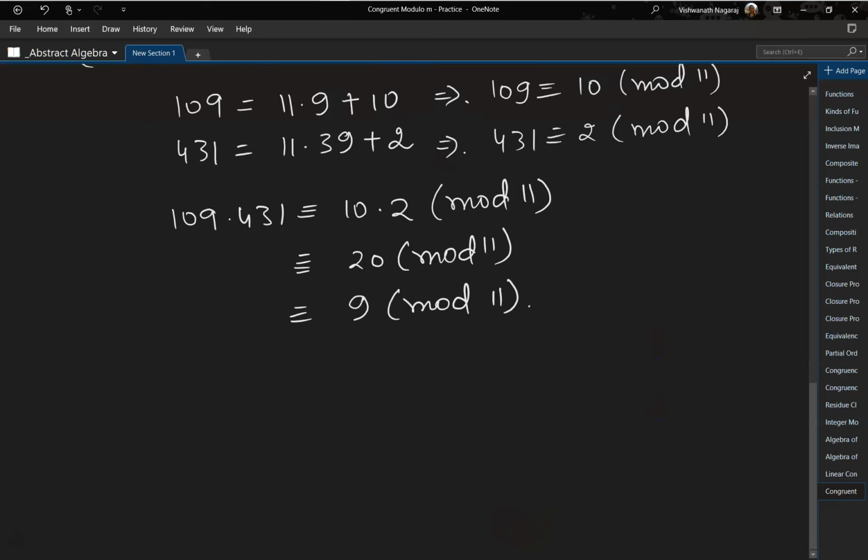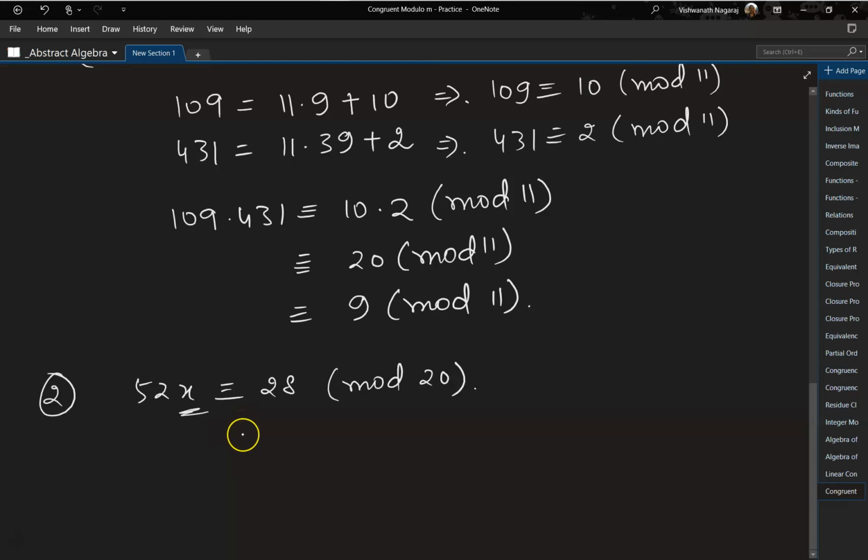Now let's do a slightly more challenging one. Okay, let's do the second one. 52x is congruent to 28 mod 20. Now here what we have to do is figure out the value of x. So we have to solve. In such a situation, first we have to figure out whether there are any solutions for this.